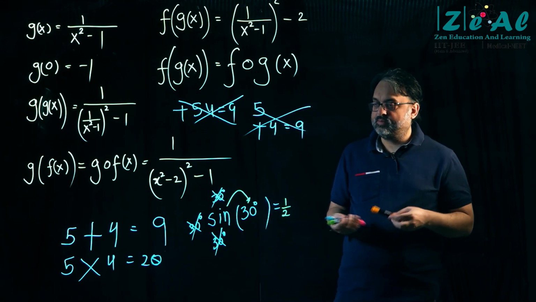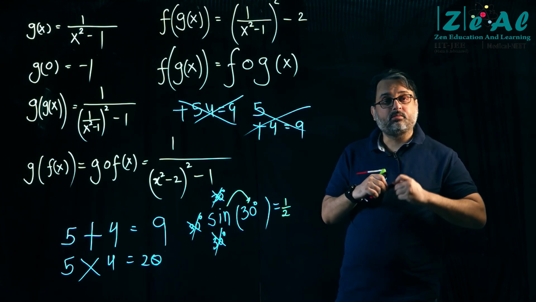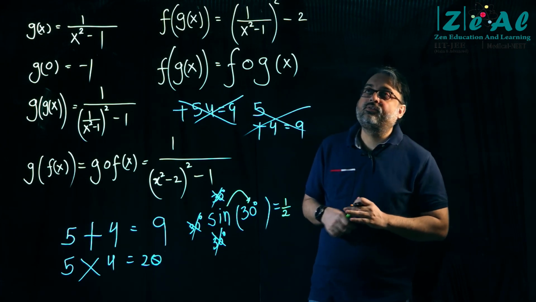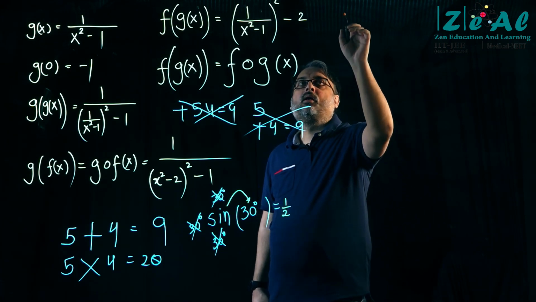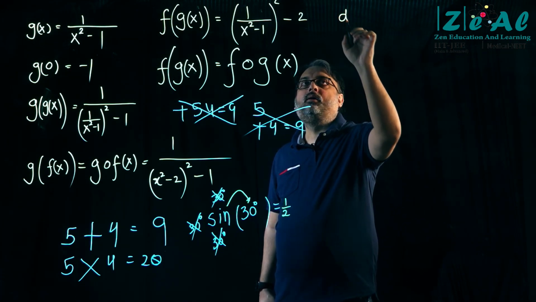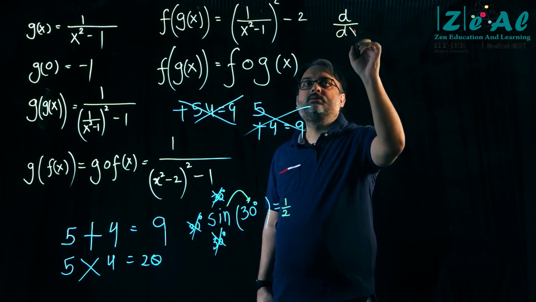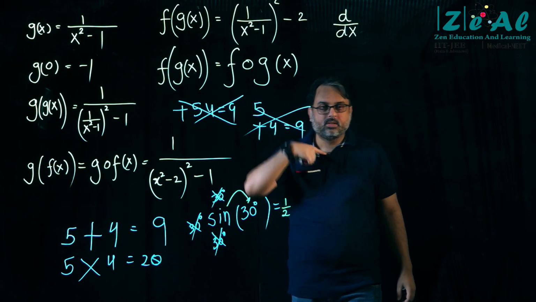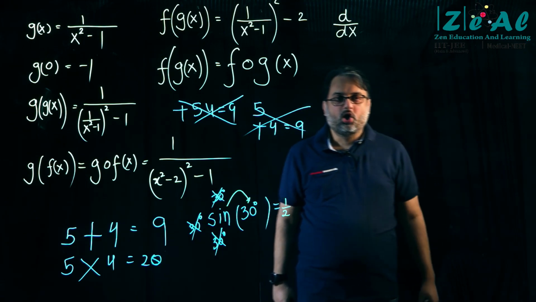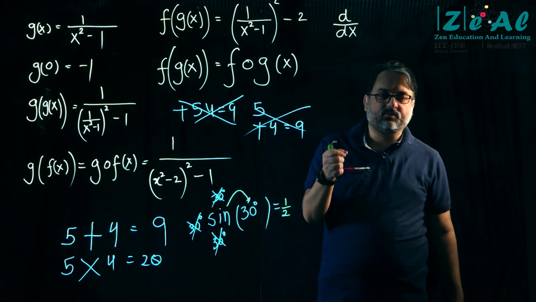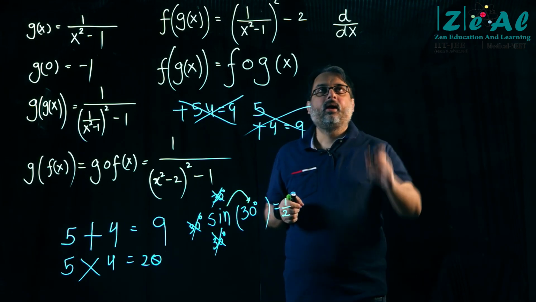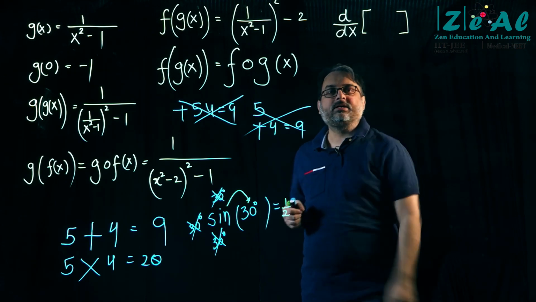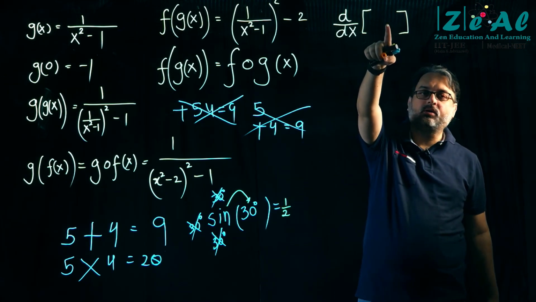उसके बाद another mathematical operator is d by dx. Okay, this is another mathematical operator. D by dx is a mathematical operator and it acts on an algebraic expression that is written here.